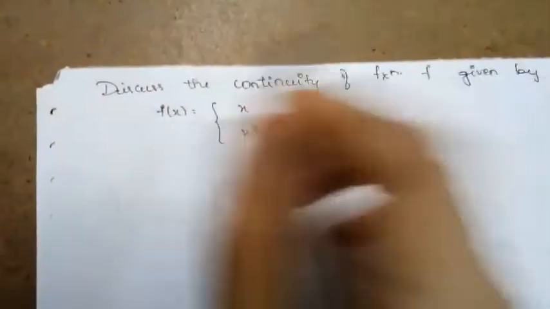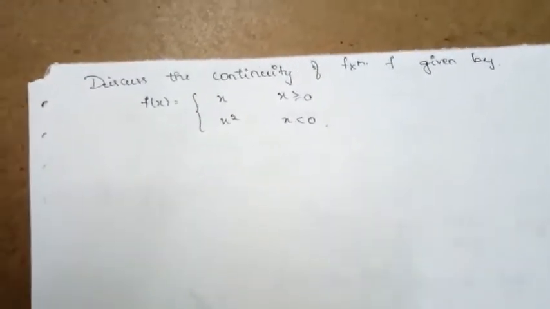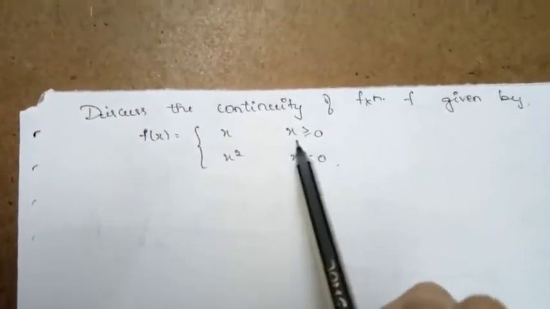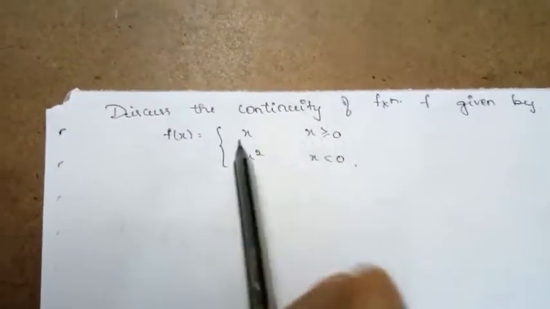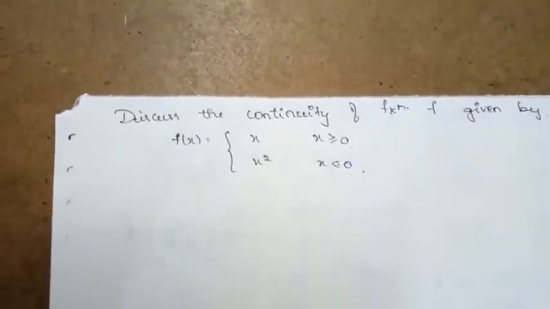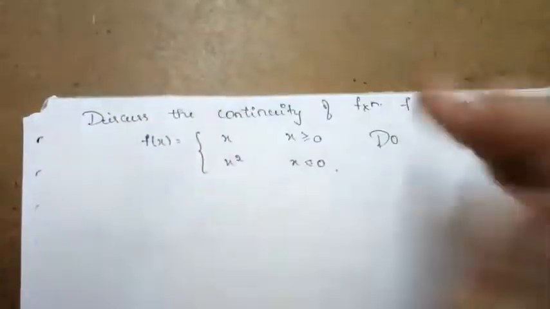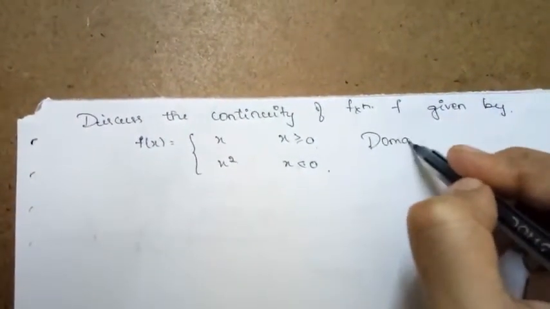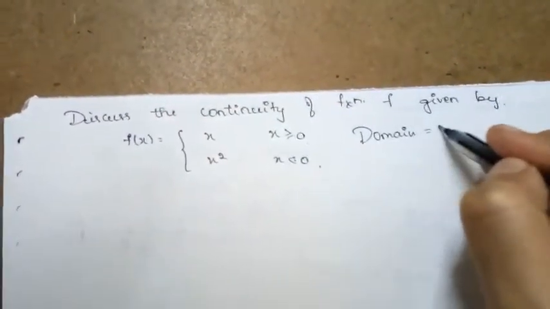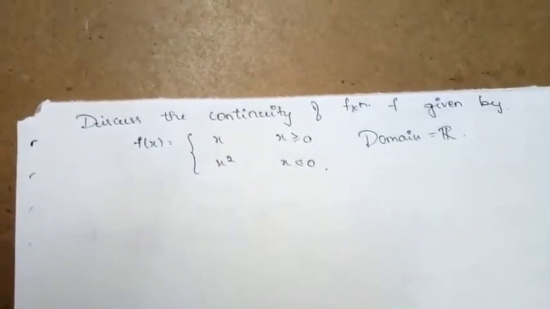So again they ask us here to discuss the continuity. So look into the domain. Clearly the function is defined: when x is greater than or equal to 0, it is x; when x is less than 0, it is x square. So clearly the function is defined for all points in the set of real numbers. So the domain here is clearly the set of all real numbers.